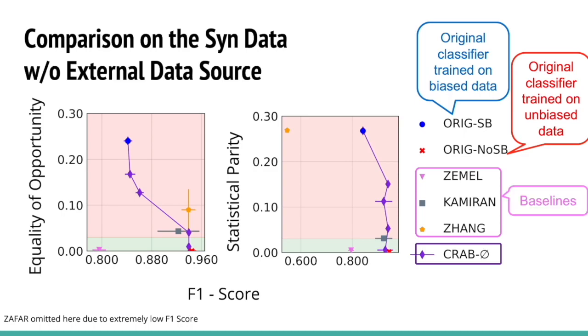The 3 methods below are baselines that do not use any of the external data source, and the purple skyline corresponds to our method. This skyline represents the F1 scores and unfairness of models trained with CRAB. Different points in the skyline correspond to different upper bounds, namely different unfairness requirements. When there's no requirement, the skyline overlaps with the original classifier. This comparison plot shows that our method is most fair and accurate on the synthetic data.